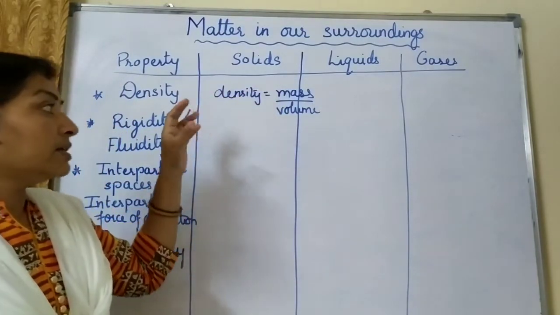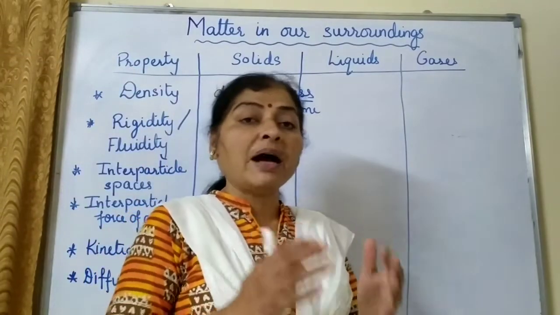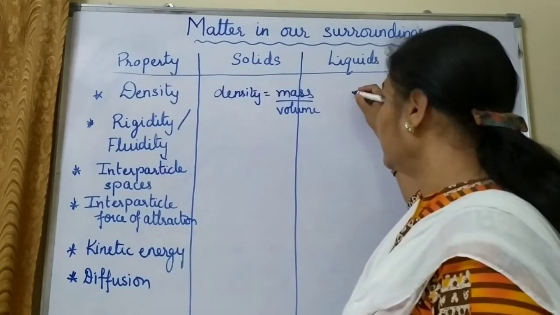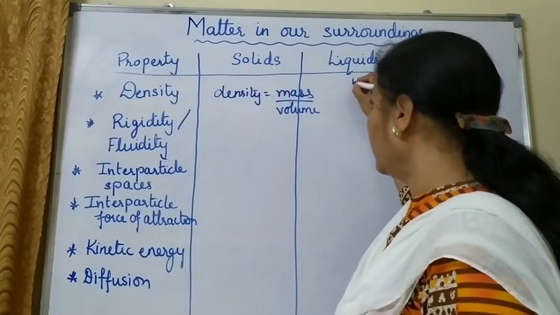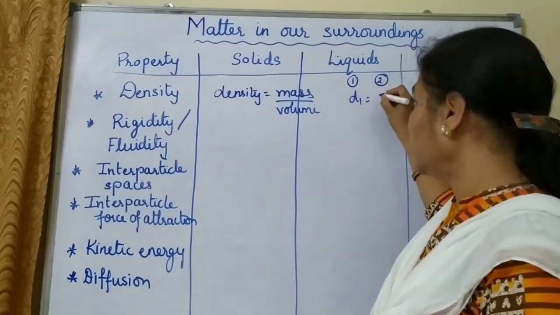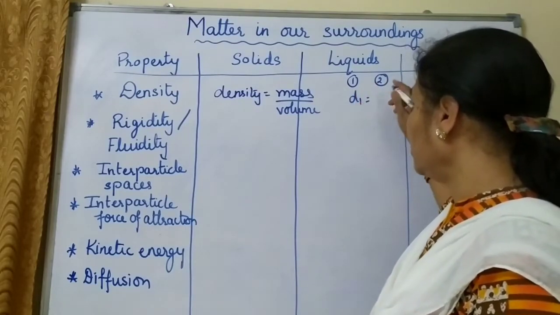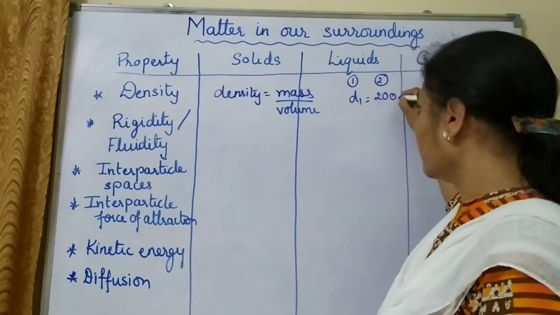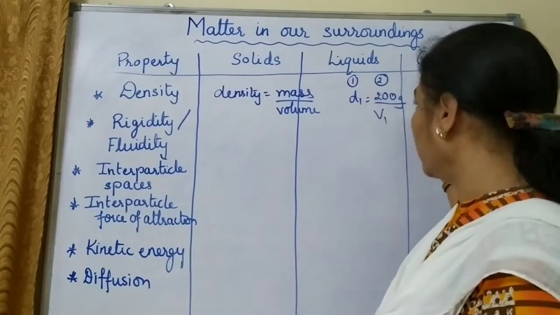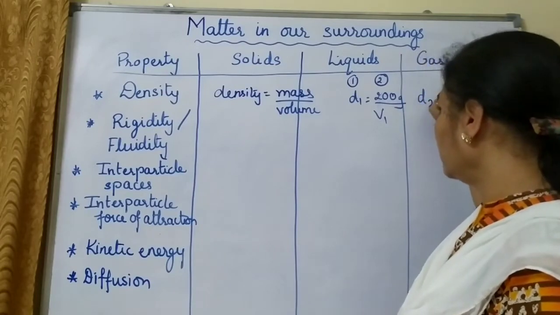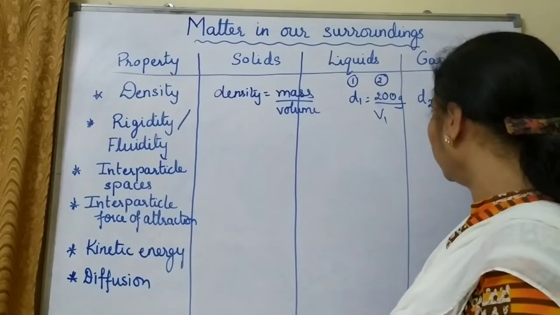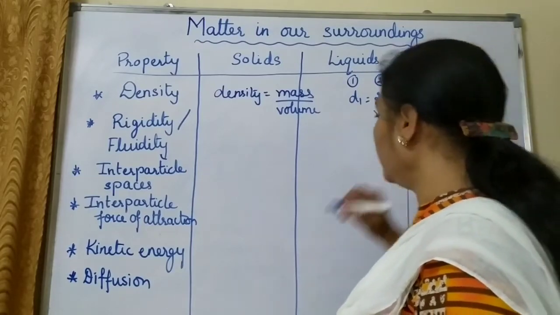It means that if the masses of two substances are fixed, let me consider there is a body 1 and a body 2, and the density of the first body is mass 200 gram upon volume V1, and the other body 2, its density will be of the same mass, 200 gram upon volume V2.